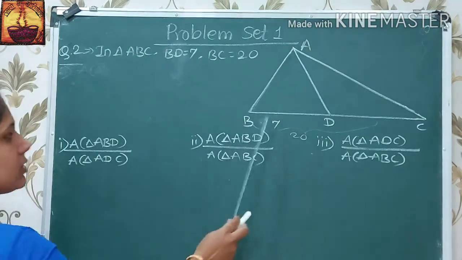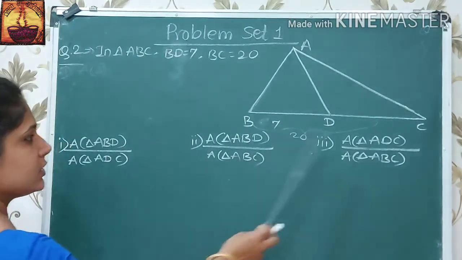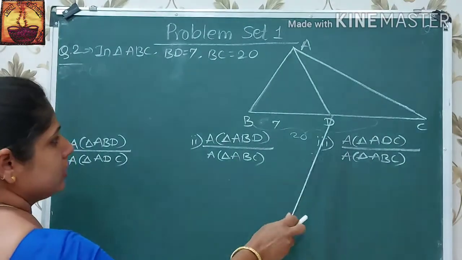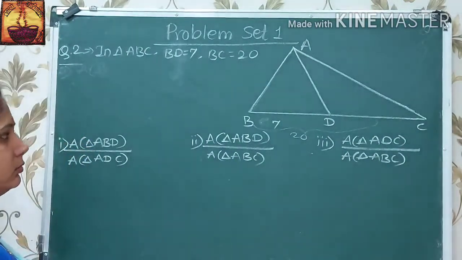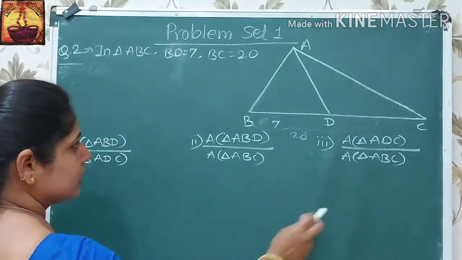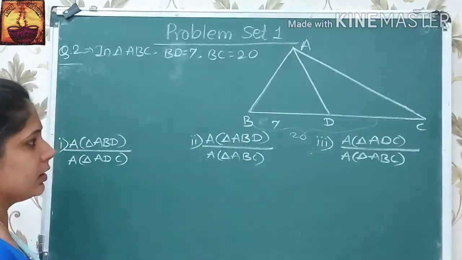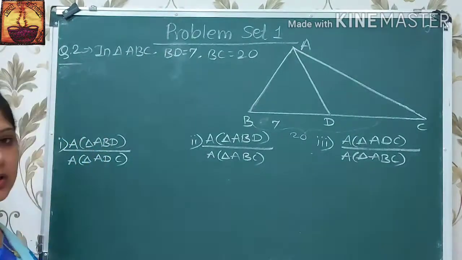Here BD is 7 and BC is 20. The side DC we have to find.